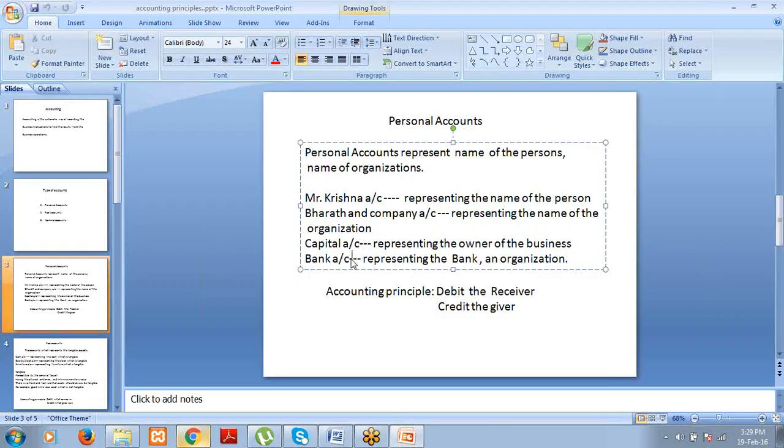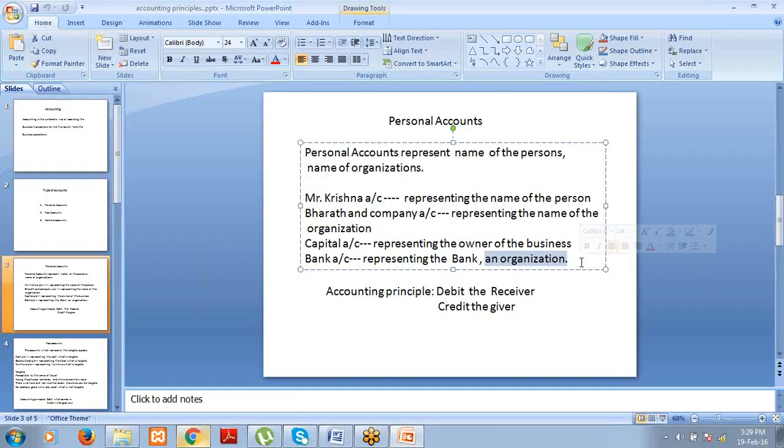Then bank account, representing the bank as an organization. Here HSBC Bank, it's a banking organization. HDFC Bank, it's a banking organization. Citibank, it's a banking organization. Like that, the names of all the persons and organizations are covered under personal accounts.